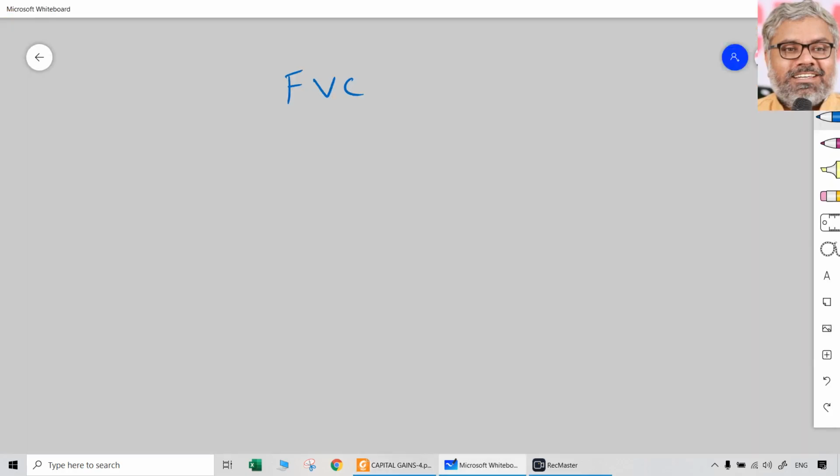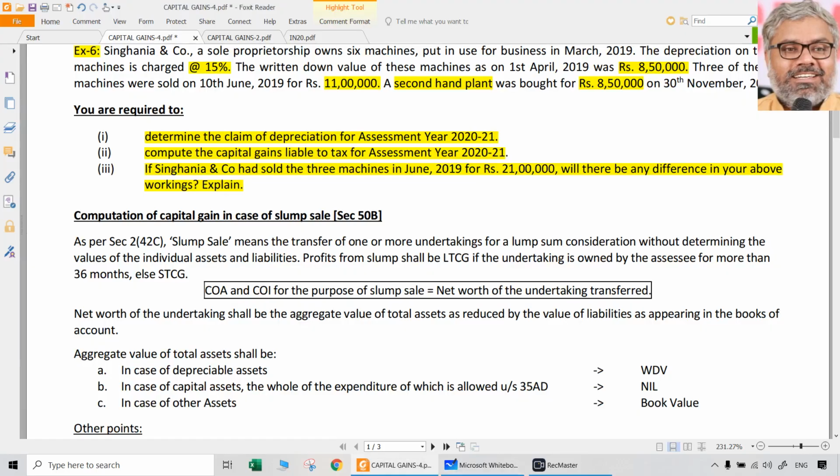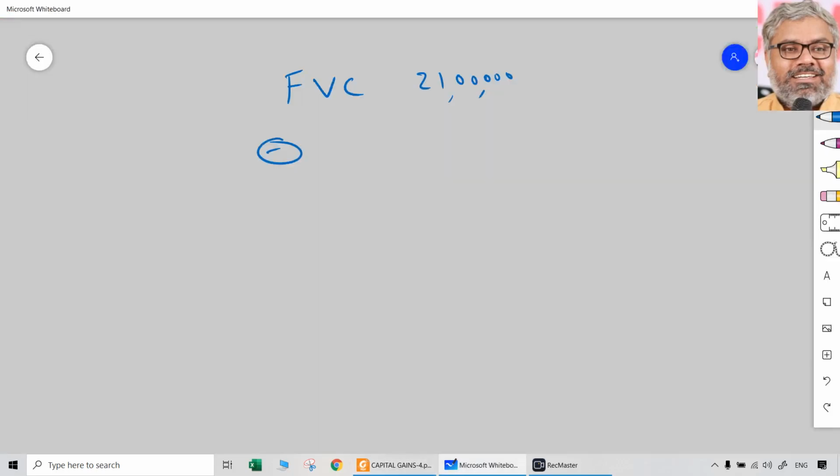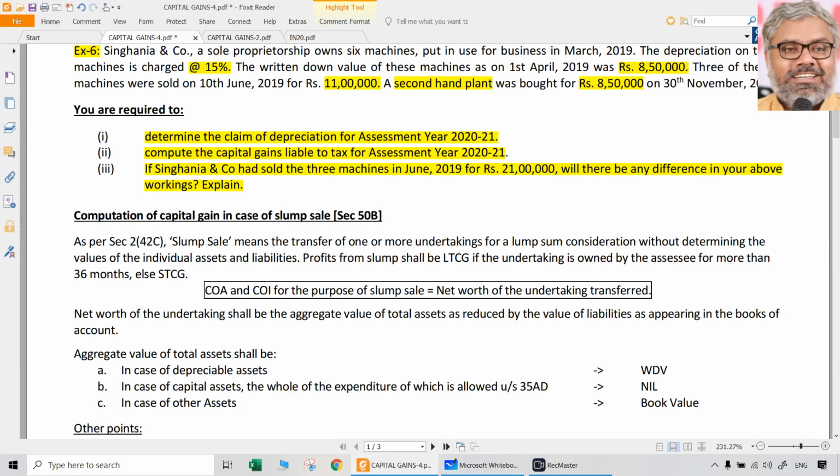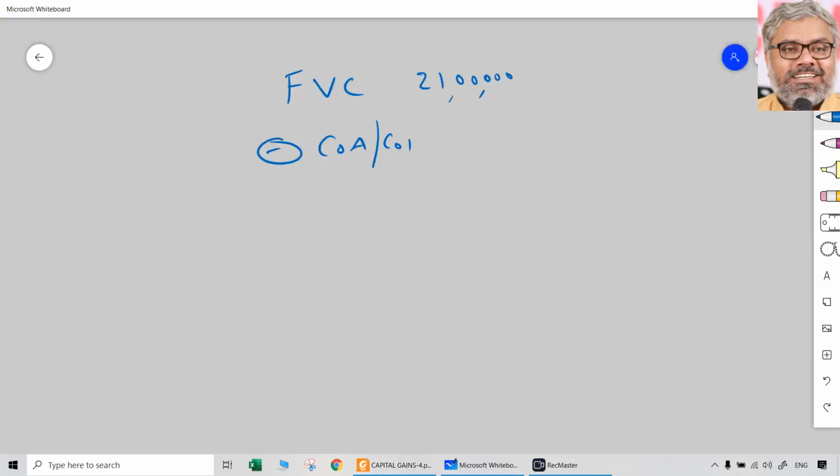How much is the full value of consideration? 21 lakhs. Then no expenses and all. If there were expenses related to transfer, we would have deducted them, then we would have got the net consideration. When it is not there, it's okay, no problem. Then what is the cost of acquisition or cost of improvement in case of depreciable assets? Nothing but opening WDV plus assets acquired during the period, which is equal to 17 lakhs. 850 plus 850. That's all.